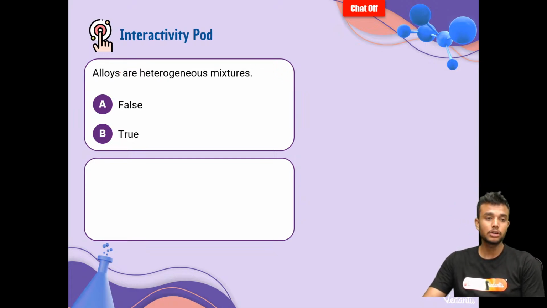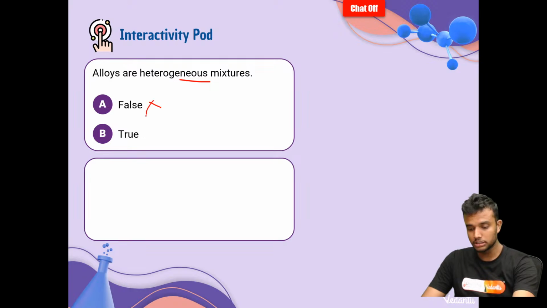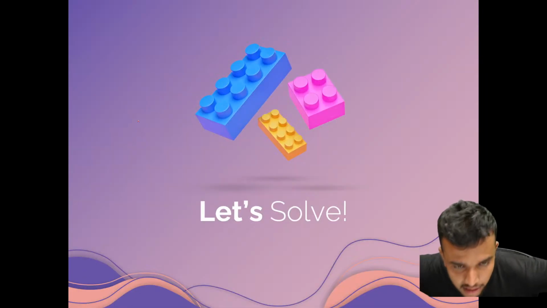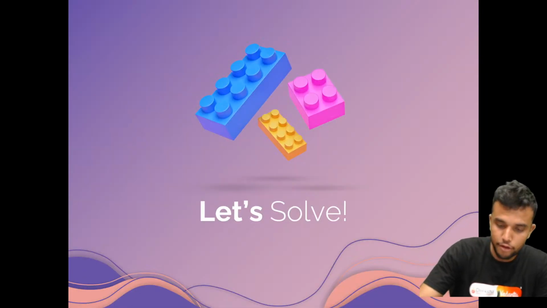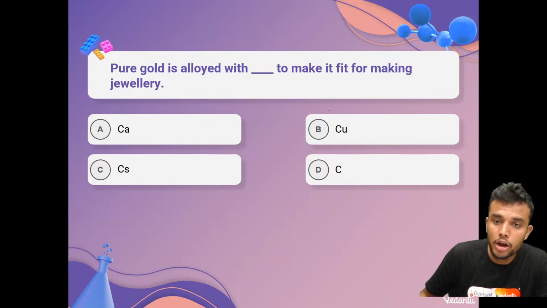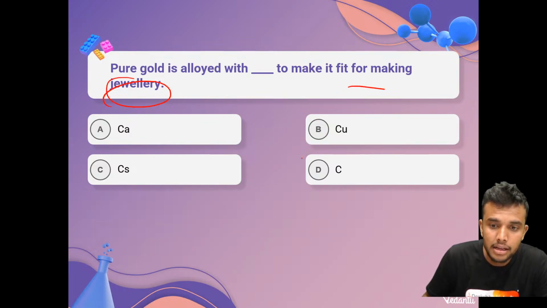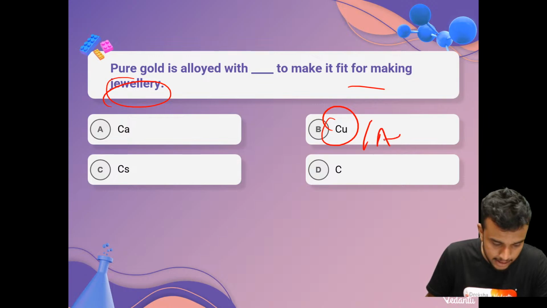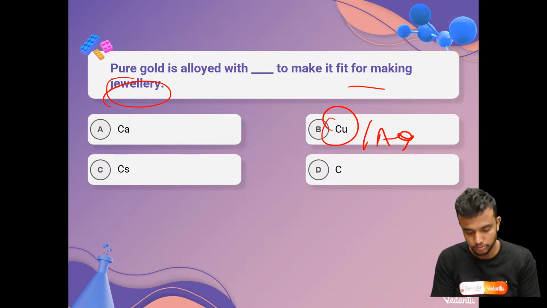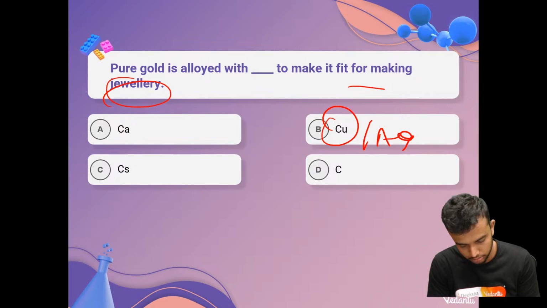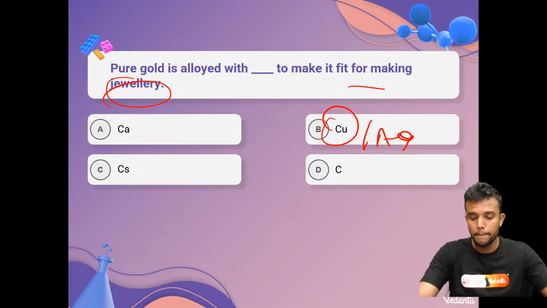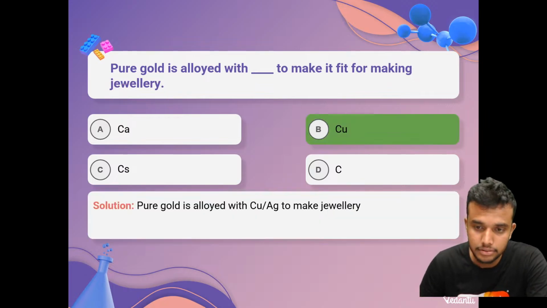Okay, here is a question. Alloys are a heterogeneous mixture? No sir, it is a homogeneous mixture. Yes students, come on, let's solve a few questions here. Pure gold is alloyed to make it fit for jewelry, with either copper or Ag, right? Either copper or Ag is the answer.